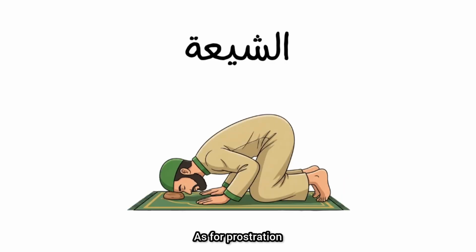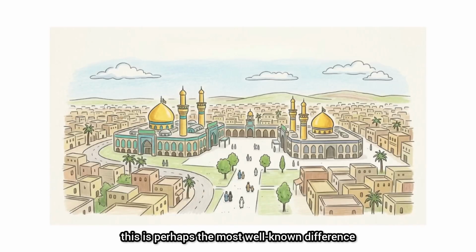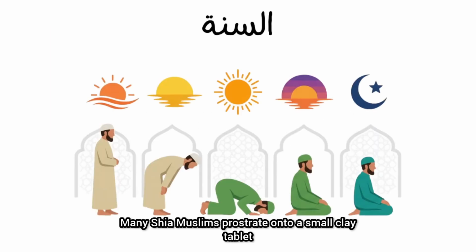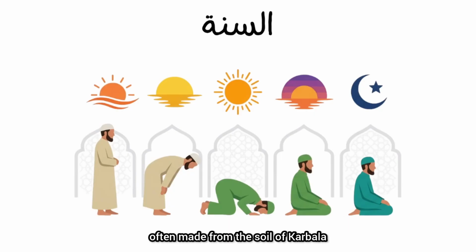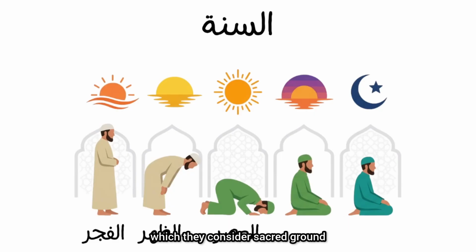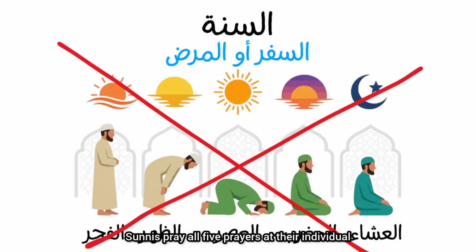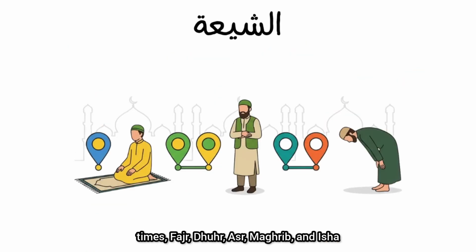As for prostration, this is perhaps the most well-known difference. Sunnis prostrate directly onto the prayer mat or the floor. Many Shia Muslims prostrate onto a small clay tablet, often made from the soil of Karbala, which they consider sacred ground. When it comes to prayer times, Sunnis pray all 5 prayers at their individual times: Fajr, Dhuhr, Asr, Maghrib,